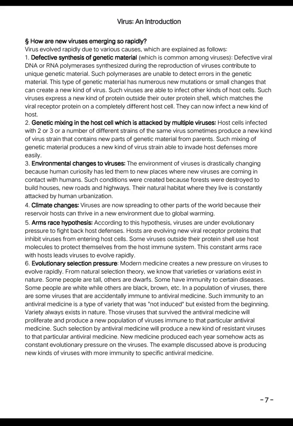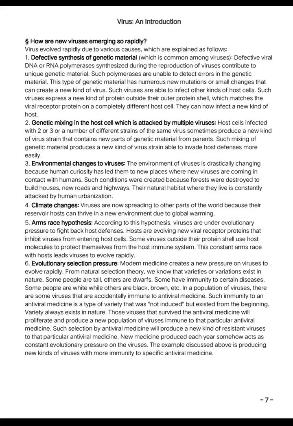4. Climate changes. Viruses are now spreading to other parts of the world, because their reservoir hosts can thrive in a new environment due to global warming. 5. Arms race hypothesis. According to this hypothesis, viruses are under evolutionary pressure to fight back host defenses. Hosts are evolving new viral receptor proteins that inhibit viruses from entering host cells. Some viruses outside their protein shell use host molecules to protect themselves from the host immune system.